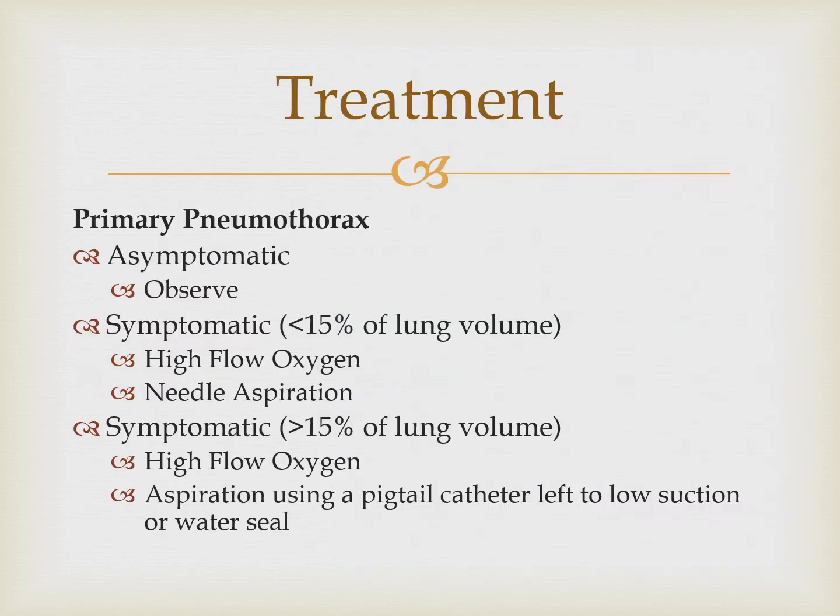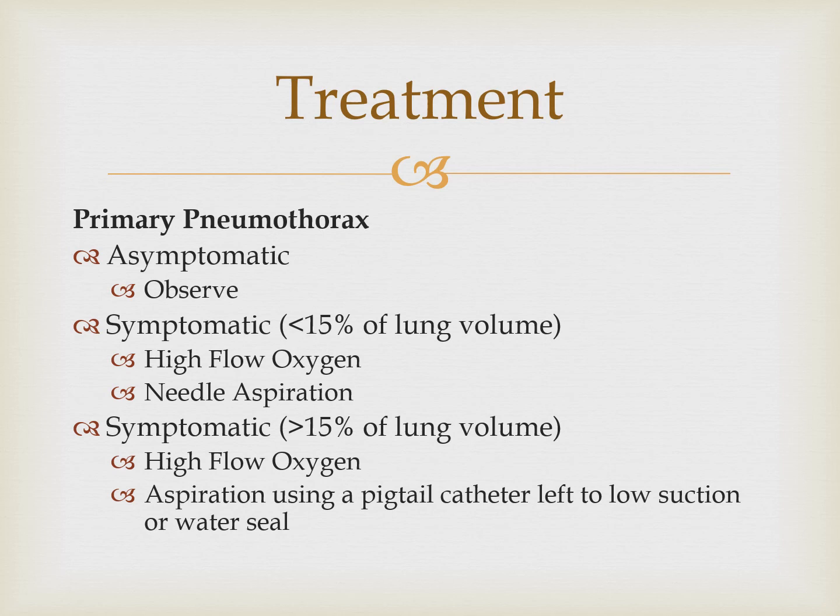Primary spontaneous pneumothorax: if the patient is asymptomatic, observe, because both lungs will be normal and the air will be absorbed, resulting in a normal chest X-ray, so there is no need of any intervention. If the patient is symptomatic but has less than 15% of lung volume with pneumothorax, go for high flow oxygen and needle aspiration only.